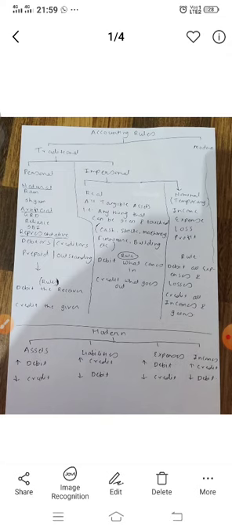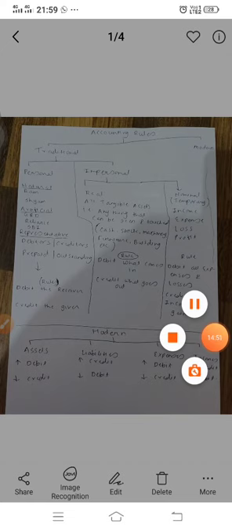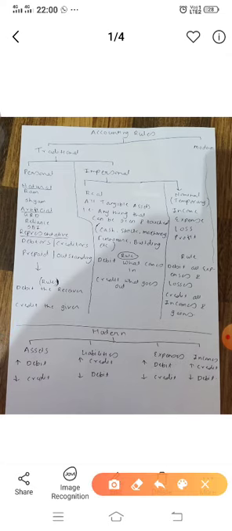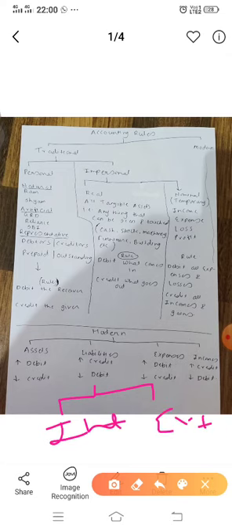The next approach is the modern approach. This modern approach says that in accounts there are only 4 terms: assets, liabilities, expenses, and income. Liabilities, you just have to remember, as we have discussed in our earlier lectures also, are of two types, internal and external. Internal liability is called capital.